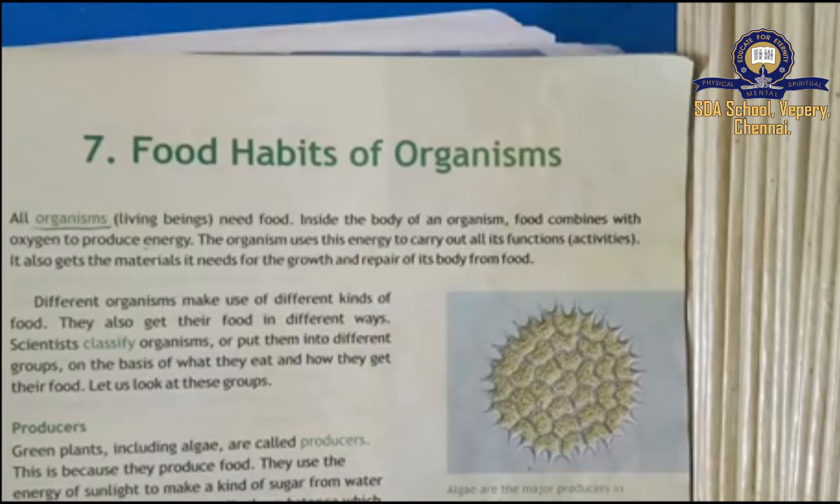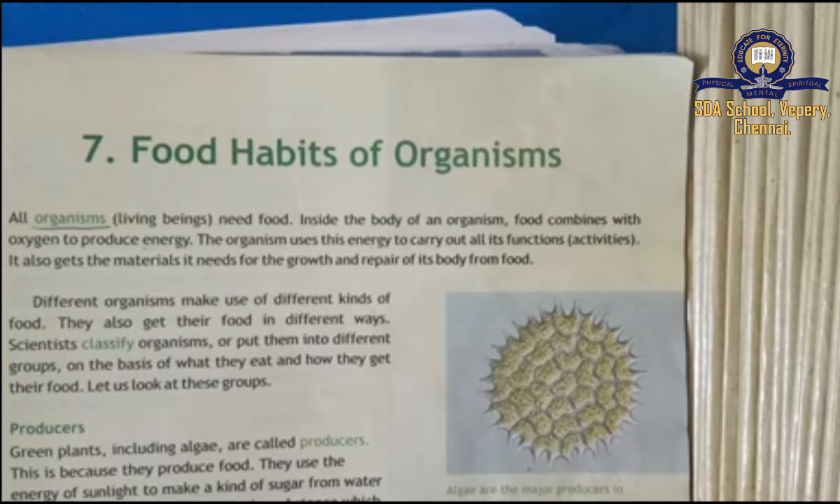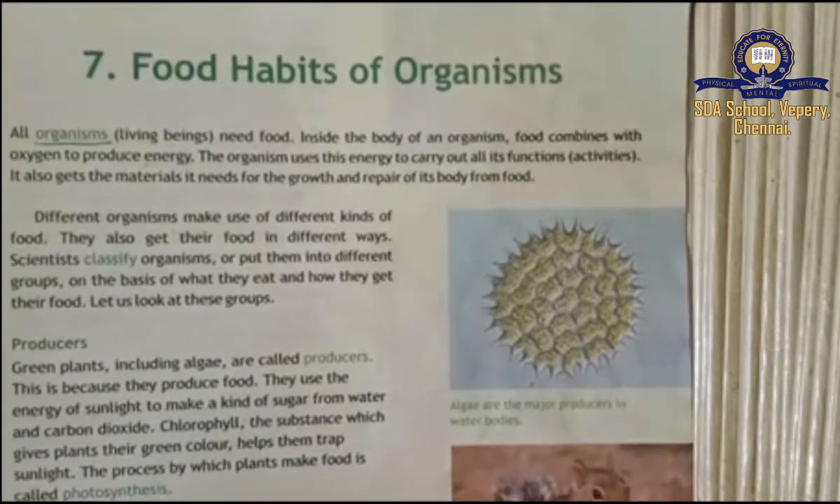So for what are we eating food? After the food goes inside our body, what is happening? We need food to live. When the food goes inside our body, it combines with oxygen to produce energy, right? The organism uses the energy to carry out its activities. If we have energy, we can do all the activities, right? If we do not have energy, we cannot do anything. It also gets the materials for growth and to repair everything in our body. So where is the energy coming from? We are getting the energy from the food we are eating.